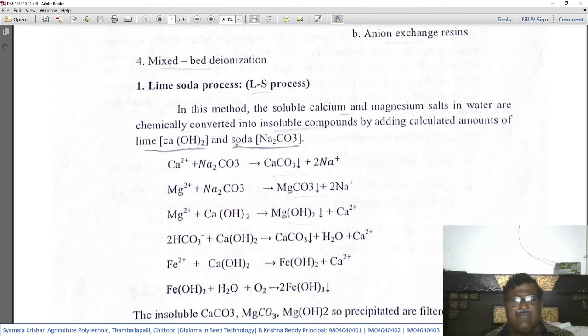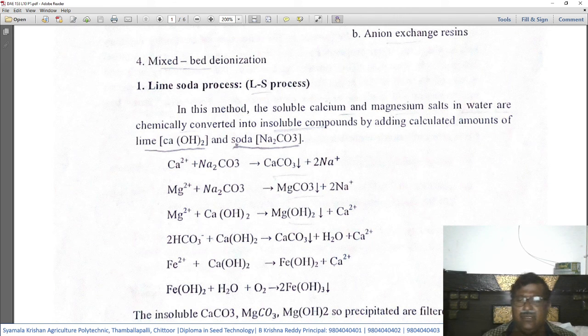Likewise, if the hard water contains ferrous minerals, then Fe2+ will be there. When it reacts with calcium hydroxide, or lime, it forms ferrous hydroxide plus two cations. Finally, the ferrous hydroxide formed here reacts with the water molecule in the presence of oxygen, and we get ferric hydroxide.